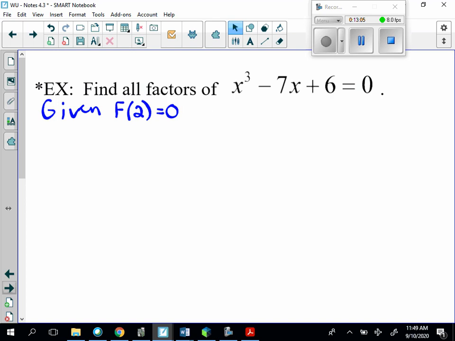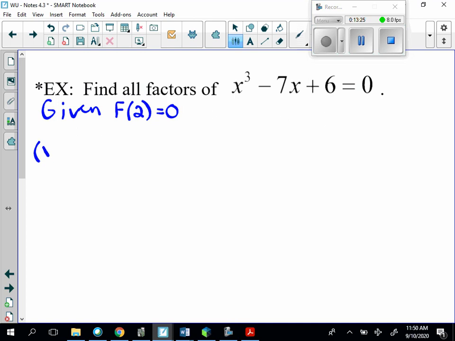Okay, you try this one. Find all the factors of x cubed minus 7x plus 6 equals 0, given f of 2 is equal to 0. So I'm giving you one of the zeros. You find the other factors. You find all 3 factors. Let's go and pause it and check your work.